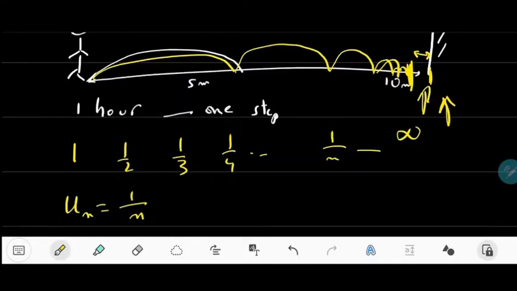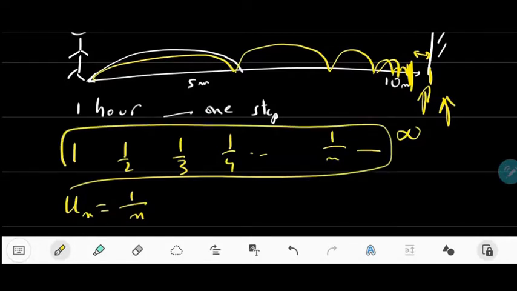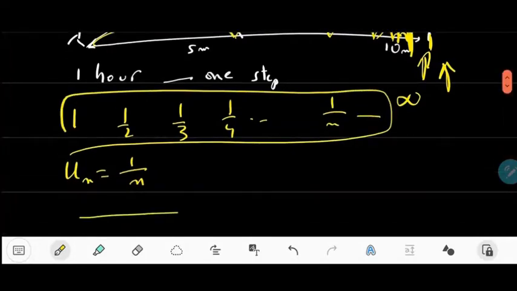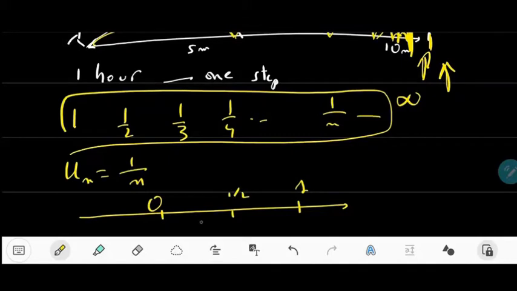But the thing now is the following. These numbers are approaching 0, right? So if you have the axis in here, 0 in here, 1 is here, so 1 over 2 is here, 1 over 3 is like here, 1 over 4 is here, etc. And you are approaching 0. The thing is, you are approaching 0, right?